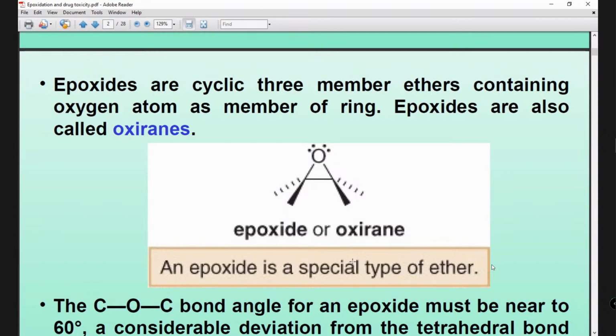Unsaturated fat contains the carbon-carbon double bond and it can form the epoxide. As we know, the pi electron bond is not so strong.